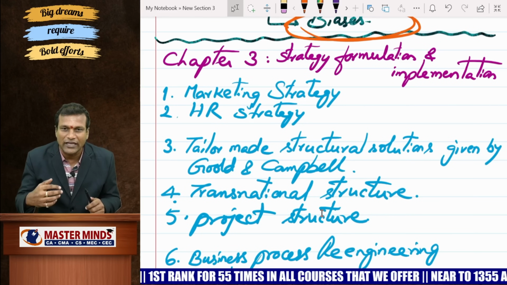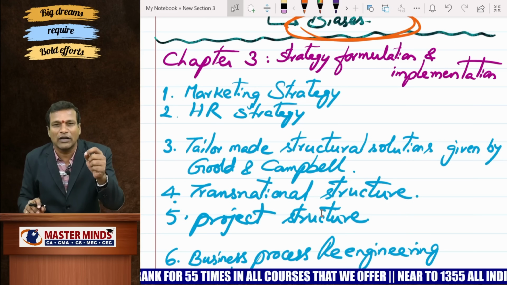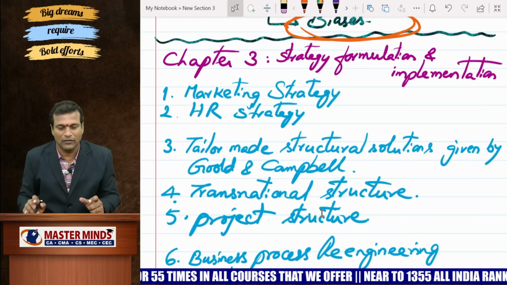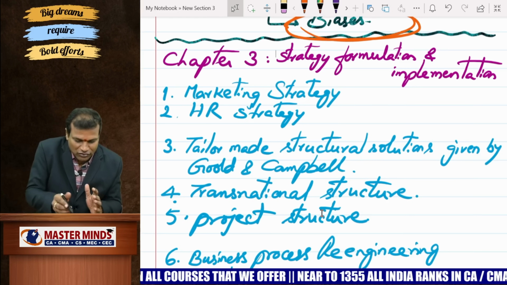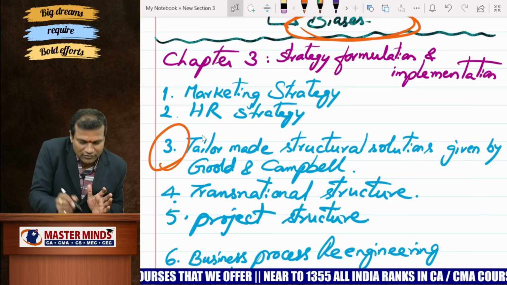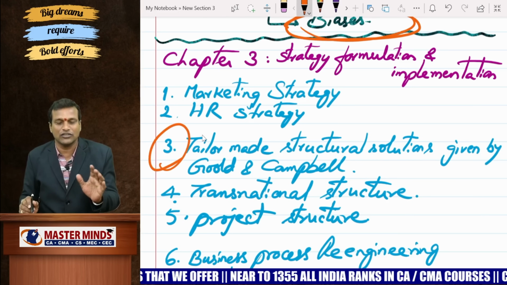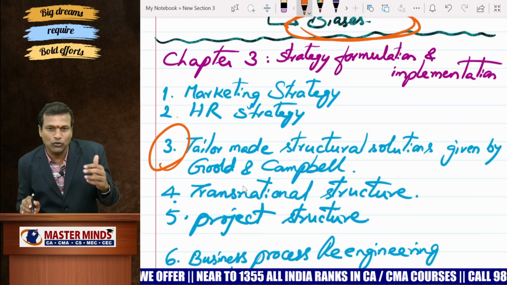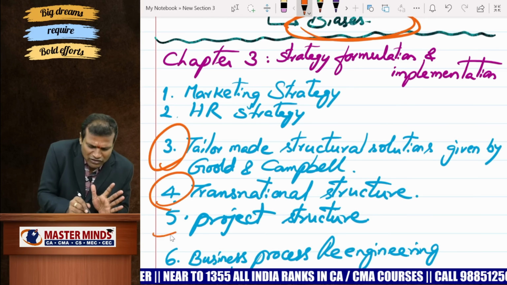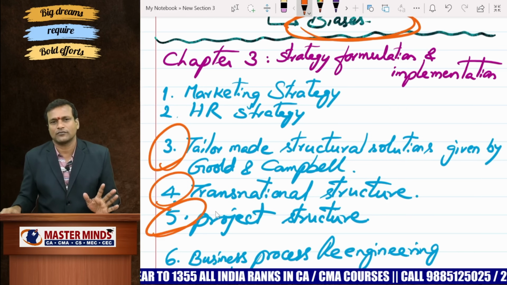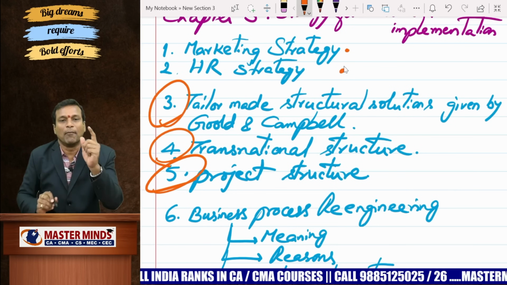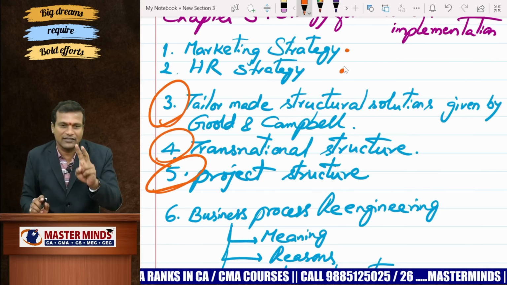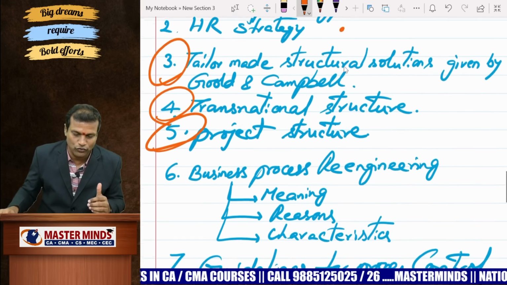Chapter number 3 is called strategy formulation and implementation. Right, first one, if you ask me straight away, sir, please give me one question, you have to be very good with this question: tailor-made structural solutions given by Gould and Campbell, 2 philosophers, and transnational structure and project structure. If time permits, please watch these questions. Marketing strategy and HR strategy, my second priority for June 2025 attempt.